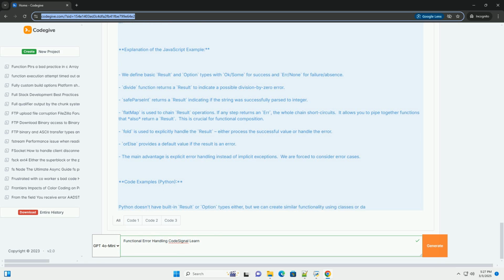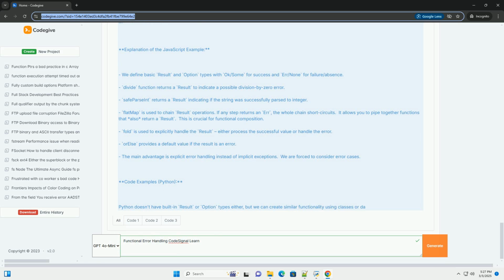Code examples: Java. Java doesn't have native support for algebraic data types like result or option. Libraries like Vavr and jOOQ provide these types. Here's an example using a basic hand-rolled result class for demonstration. Explanation of the Java example.